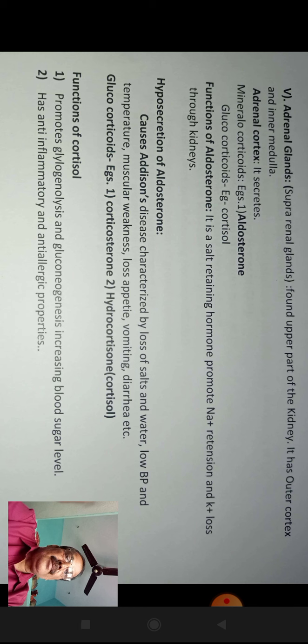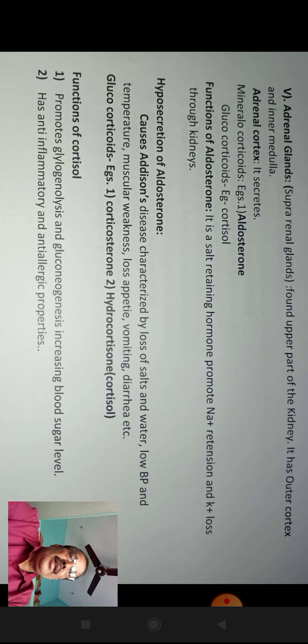Next, the adrenal gland. It is a suprarenal gland found on the upper part of the kidney. It has an outer cortex and an inner medulla.